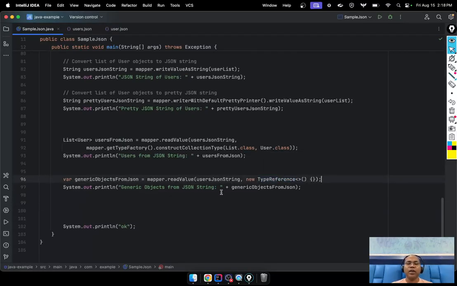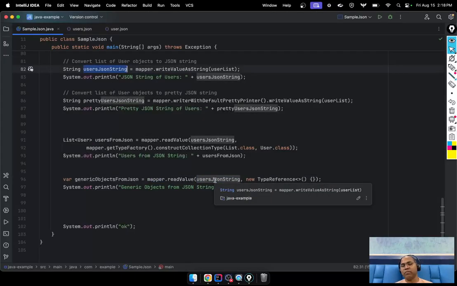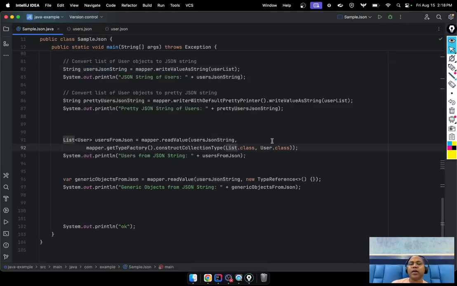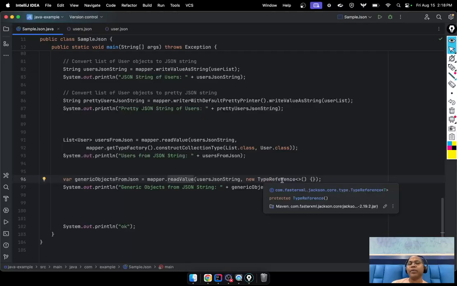That means, notice this is the same string. We have a list of users, that is the JSON string representation. Now I'm not going to specify that this is a list or user class for the readValue. Same readValue, but here I say TypeReference. That means we are telling the JSON library, hey JSON, can you figure out what the possible object would be? Maybe a list, maybe a user, and just give me the generic type.